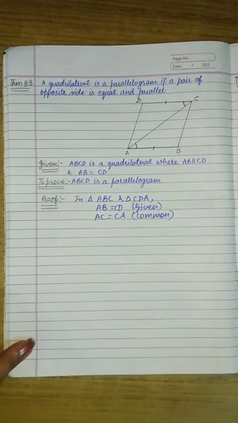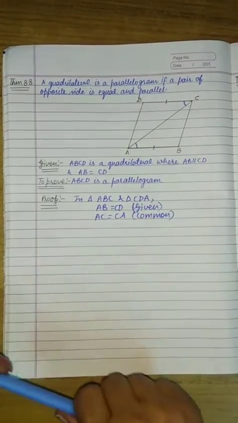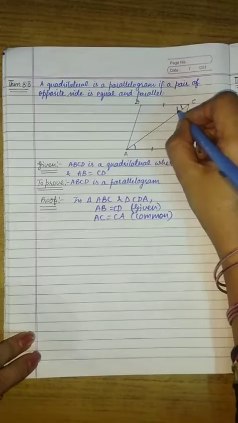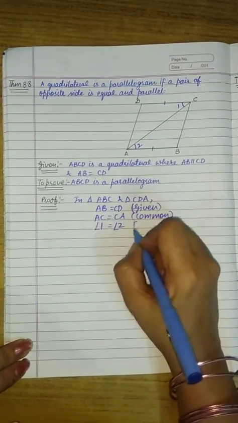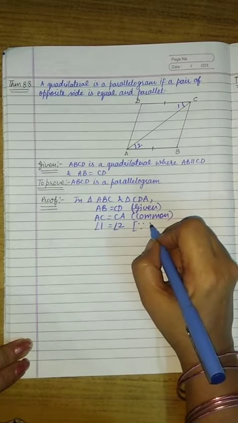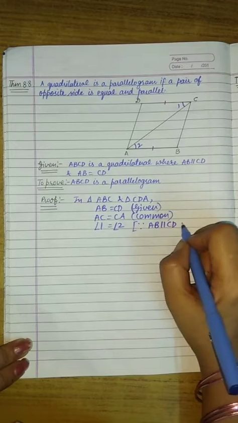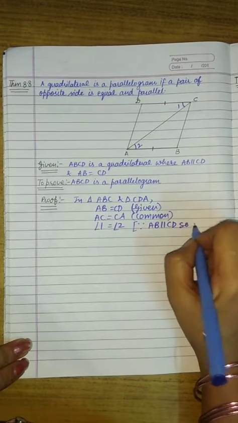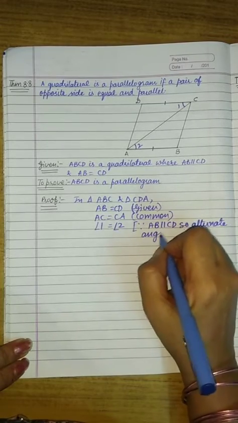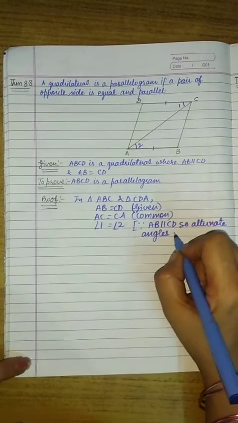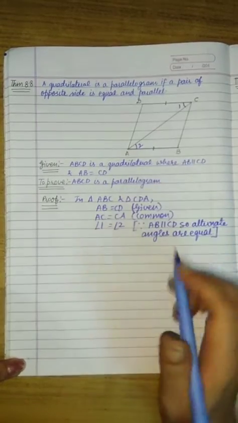Now the third element which we want to make these two triangles congruent is angle 1 is equal to angle 2. Why is angle 1 equal to angle 2? Because AB is parallel to CD. So therefore alternate angles are equal. If two lines are parallel, their alternate angles are equal. Therefore angle 1 is equal to angle 2.